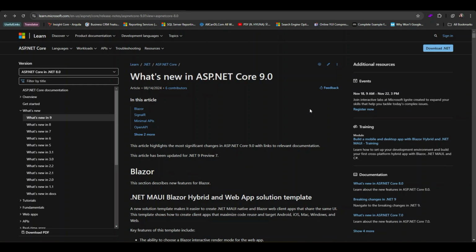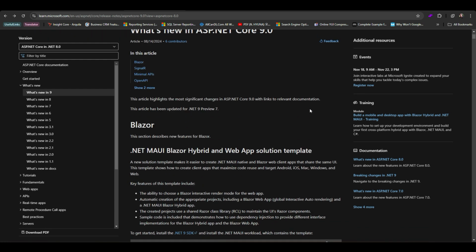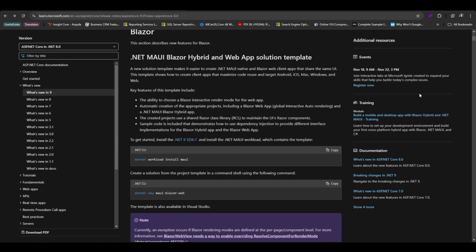Okay, let's check out some of the features that have been added to .NET 9. There are quite a lot of them, and we can't cover them all in the time for this video, but we will go over a few. The first feature is related to .NET MAUI Blazor Hybrid and Web App Solution template. This template allows developers to create hybrid apps that leverage Blazor for both web and native mobile desktop app development using .NET MAUI. It enables you to share component and business logic between native apps and web apps. It simplifies cross-platform app development by offering a unified codebase, cutting development time significantly. You no longer need separate projects for web and mobile.